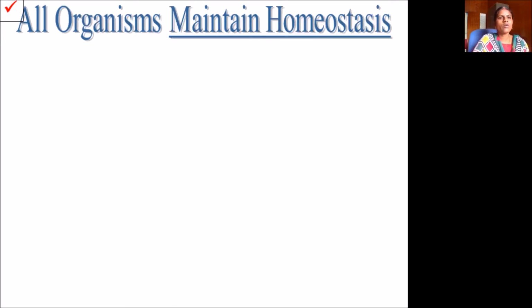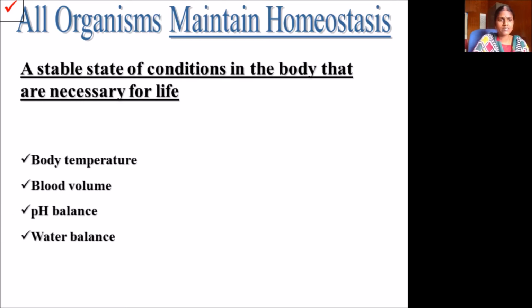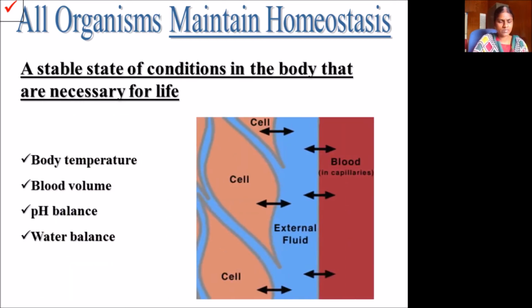All organisms maintain homeostasis. Homeostasis is nothing but maintaining the body temperature, a stable state of conditions in the body that are necessary for life. Examples: body temperature, blood volume, pH balance, water balance, etc. In the cell you can see the blood and the external fluids are maintained by constant pressure and volume.